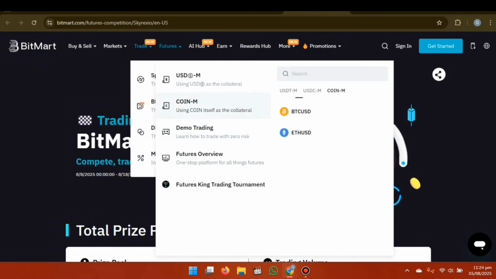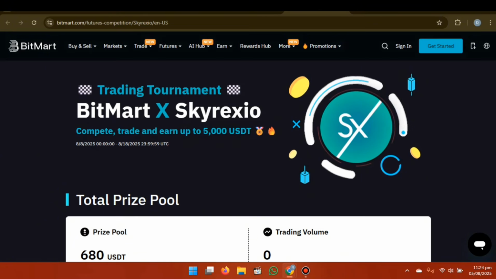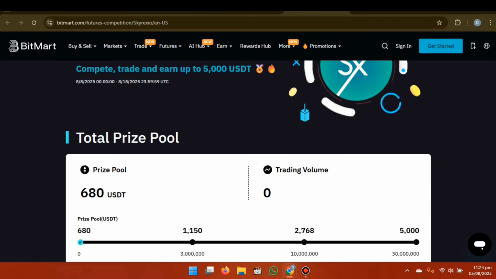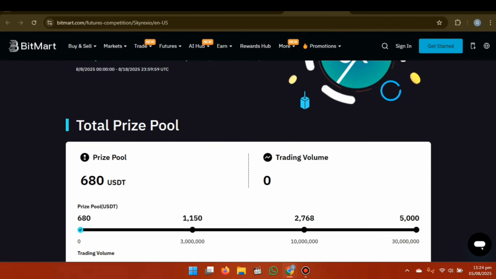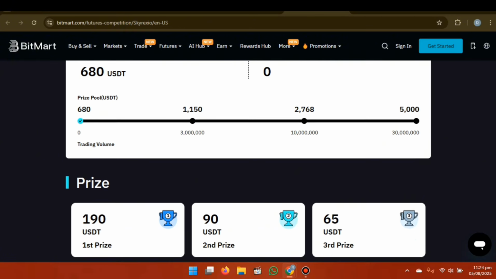And also you can check their other campaign. I showed you the two campaigns, and the second one is the BitMart X Compete, trade and earn up to 5,000 USDT. In it you can compete, trade and earn up to 5,000 USD. You can check the total prize pool and the trading volume.